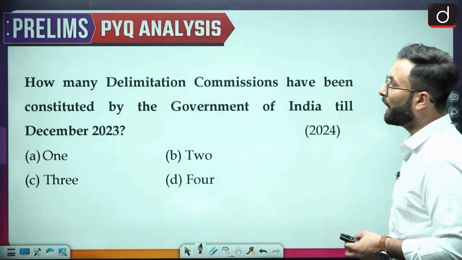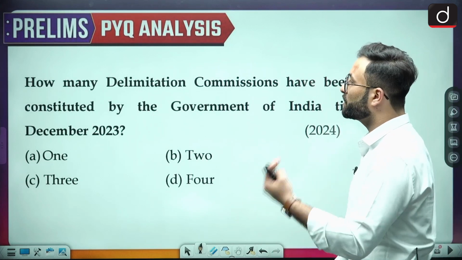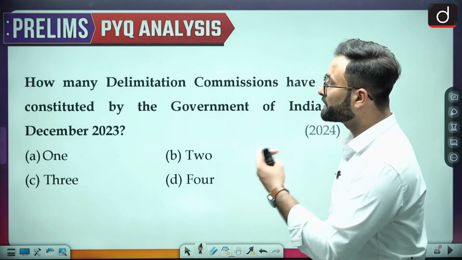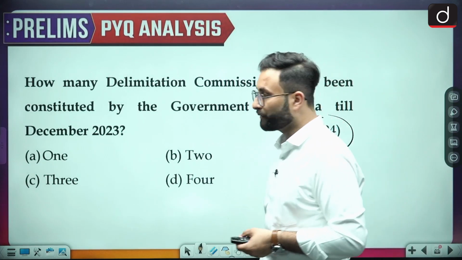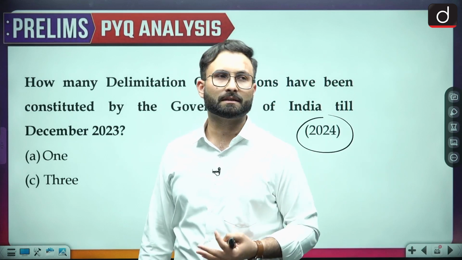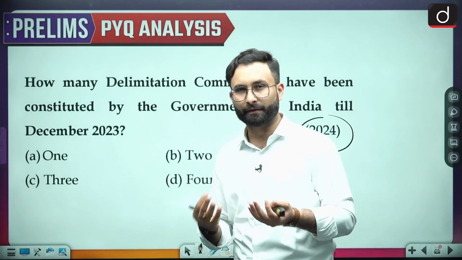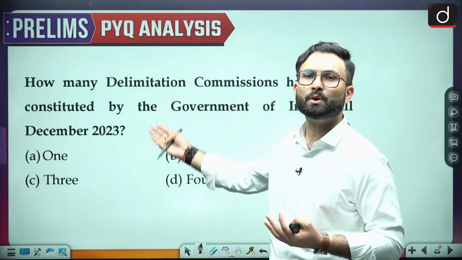Now coming to the next one: how many delimitation commissions have been constituted by the government of India till December 23? This question has been asked in 2024. Obviously these kinds of questions can be difficult because you might not know this.